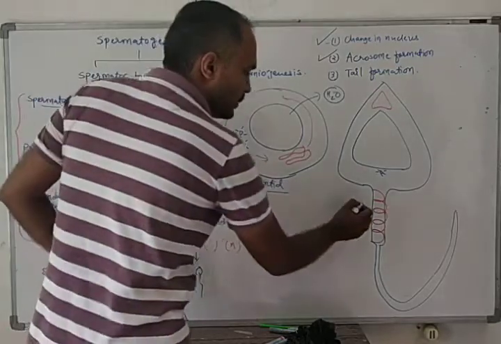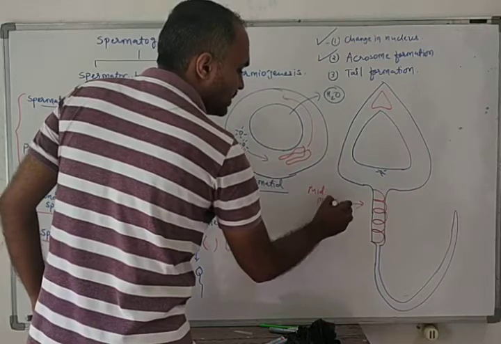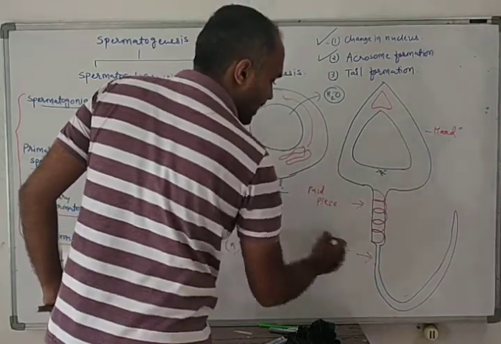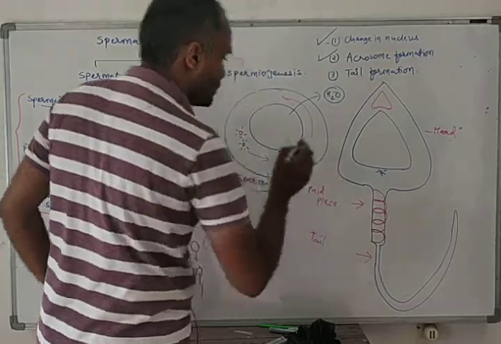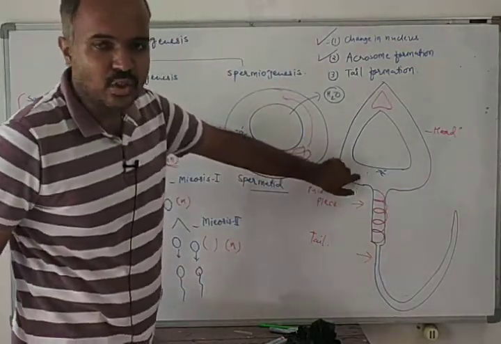This part is known as the midpiece. This part is known as the head, and this part is known as the tail. This is known as a mature sperm.